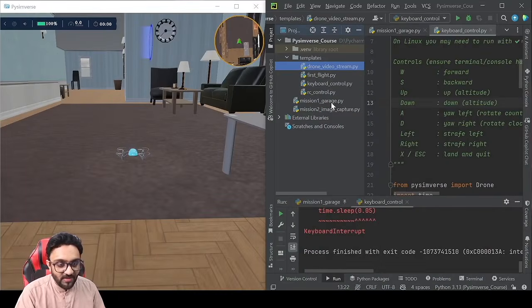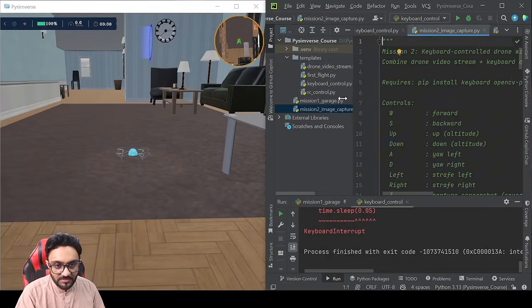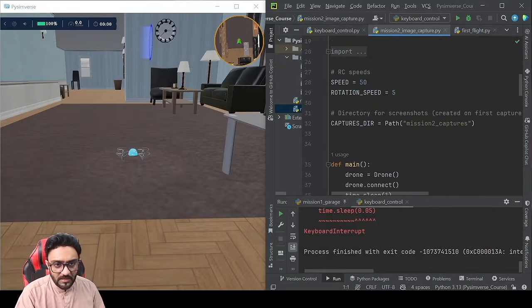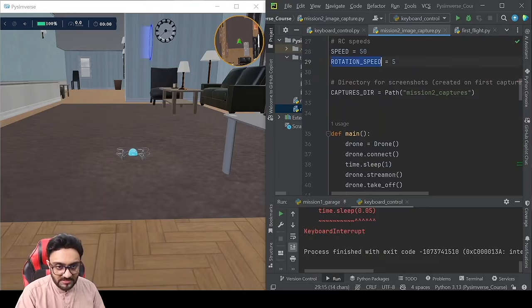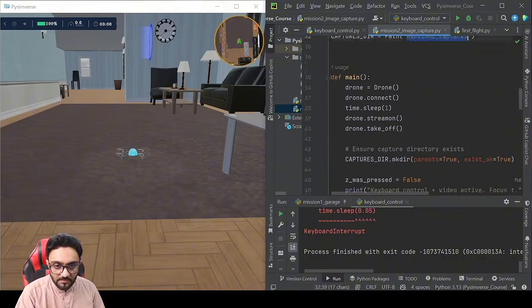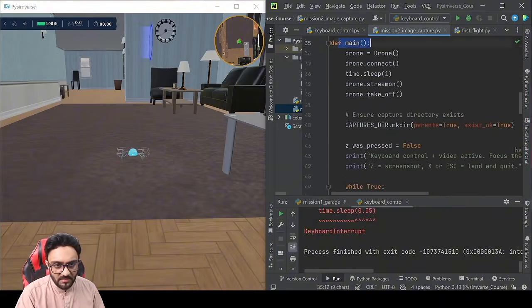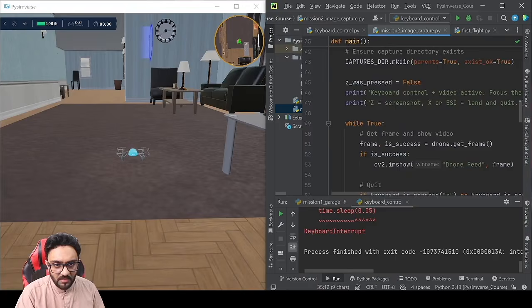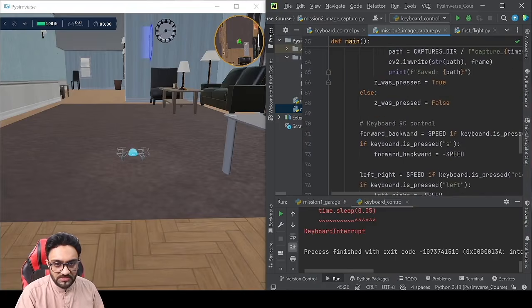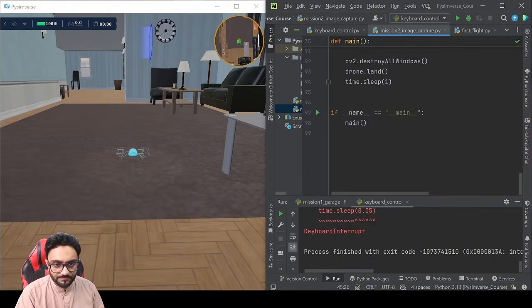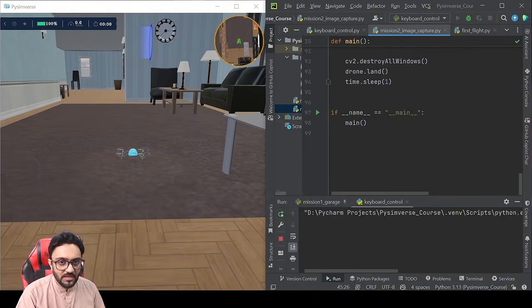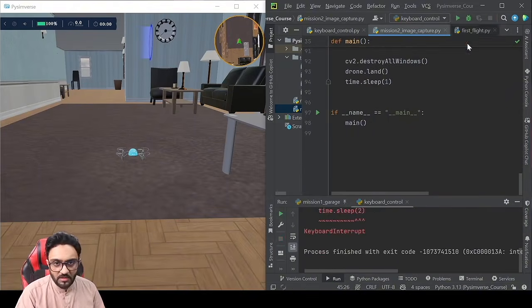Okay, so let's look at the code. Here we have the mission capture. Here we have speed, rotation speed is separate. Captures in mission captures 2, this is the folder name. And then we have both of these. This is the main function, and then we have a condition Z was pressed and that's false. And there you go. So that's pretty much the idea. So let's run, okay, no, we're not running this. We need to right click and run mission image capture.